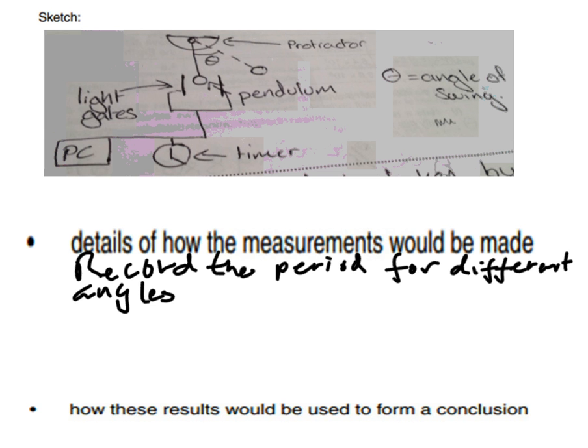We also needed to mention something about how we would record the measurements. Like this candidate has made it explicit by saying that we needed a protractor and some sort of timer. But if you didn't include that in your diagram, then you would say that a protractor measures the angle and that a timer measures the time.